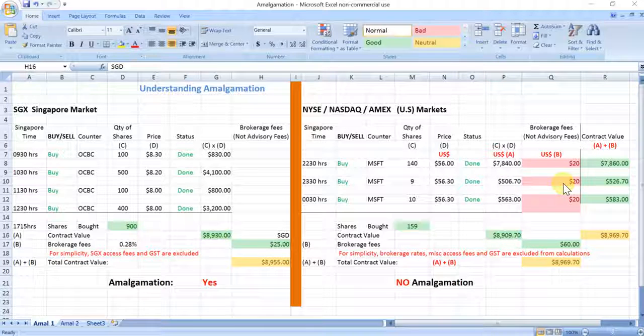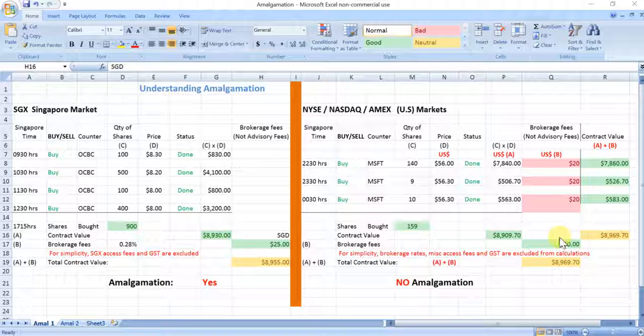So in these examples, the investor incurred a total of 60 US dollars for the 3 trades that were done. Hence, investors should consider all the shares that he intends to buy for the trading day before he actually commences the trades. Otherwise, the investor could incur some unnecessary brokerage costs.